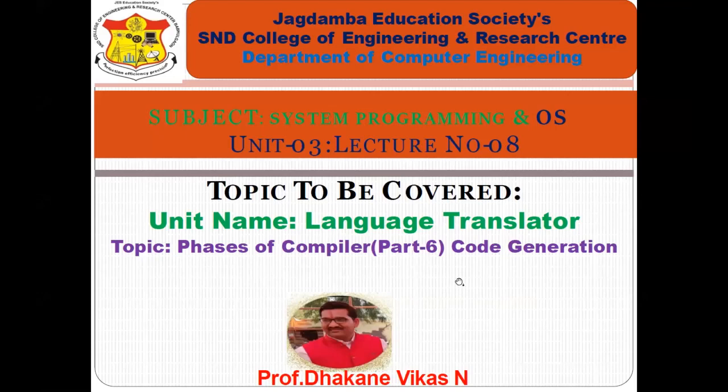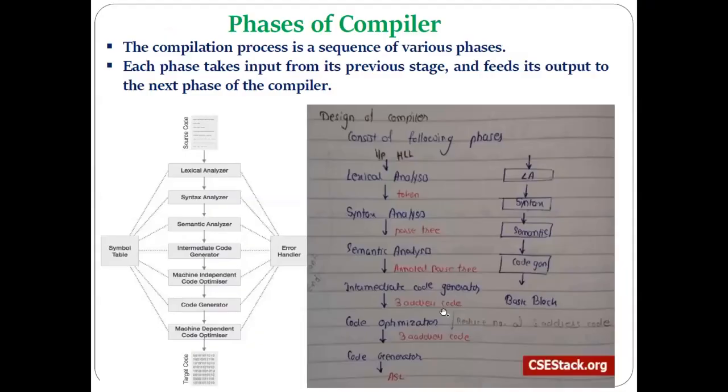Today we will discuss the sixth phase of compiler, the last phase, that is code generation. Before this, we have already studied the phases: lexical analysis, syntax analysis, semantic analysis, intermediate code generation, and code optimization. Now we are at the last phase of compiler. This phase we are not going to discuss again, because we have already discussed it as code optimization. It is not so mandatory or important, so we will discuss code generation as the last phase of compiler.